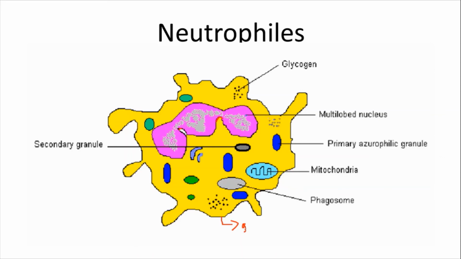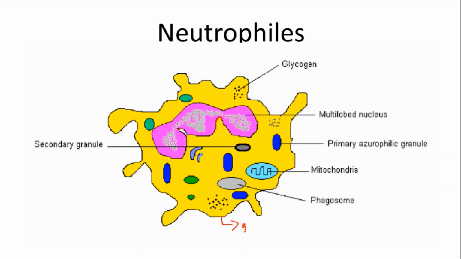This cathepsin B protein is involved in binding the granules to the plasma membrane at the time of phagocytosis. Compared to that, the secondary granules contain collagenase, lysozyme, iron binding proteins, lactoferrin, and some other proteins. So the primary, secondary, and tertiary granules are classified based on the presence of the enzymes within them.